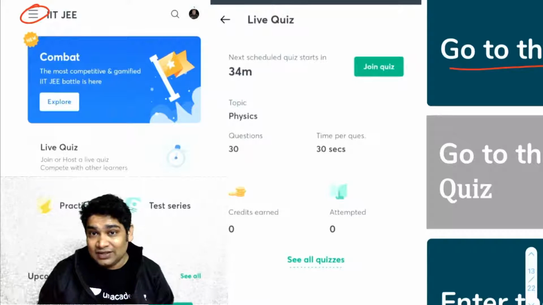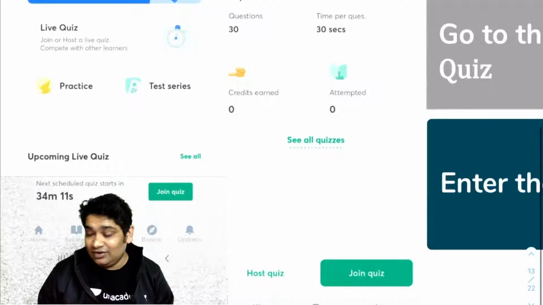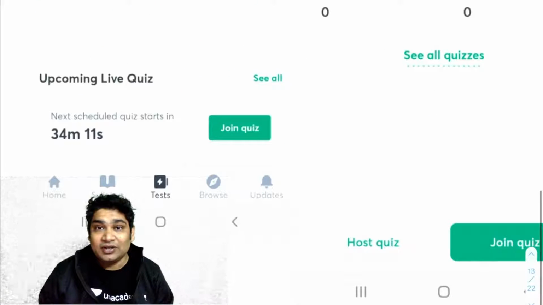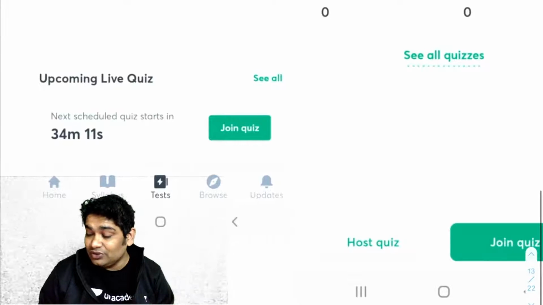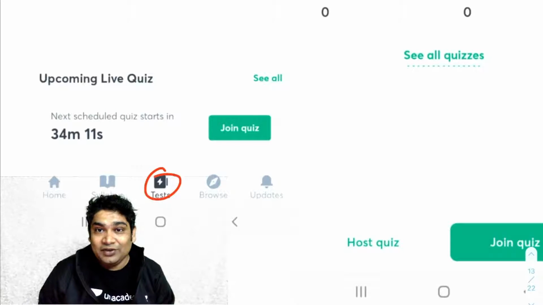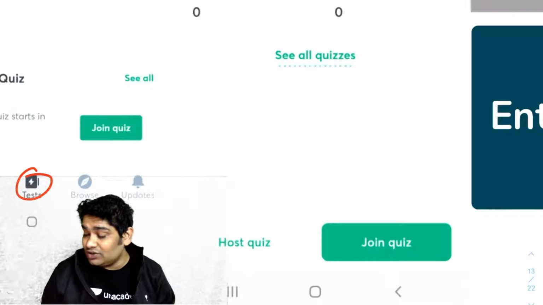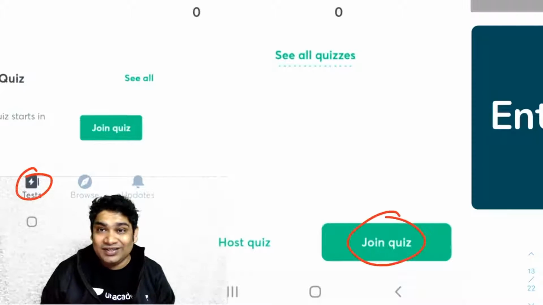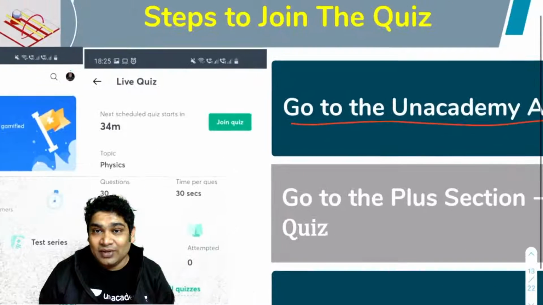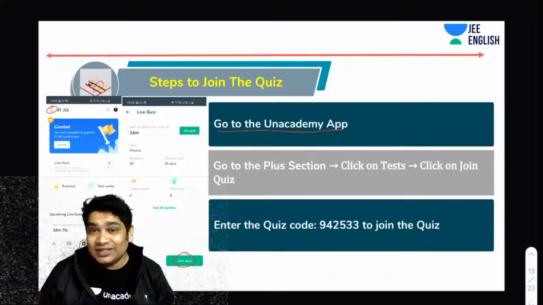You click on plus, and then you will have such a screen at the bottom. You click here on test, and when you click on test, you will be redirected to a page where you will have two options: host a quiz and join a quiz.